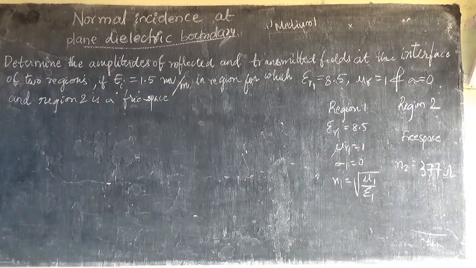So what are the two regions? Region 2 is free space.